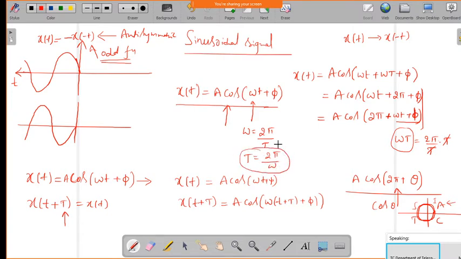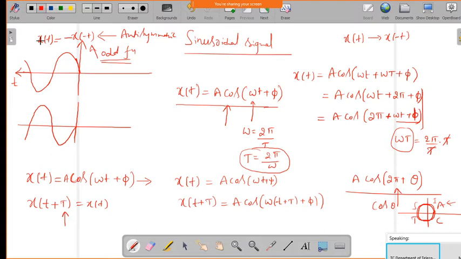Okay, so now if I want to say the signal is periodic, it should satisfy x of t plus T equal to x of t, and the fundamental period is 2 pi by omega. Okay, so this is about the periodicity of a sinusoidal signal in continuous time domain.